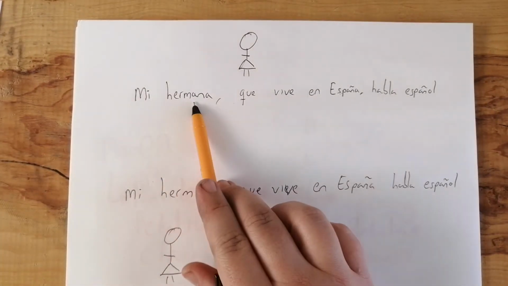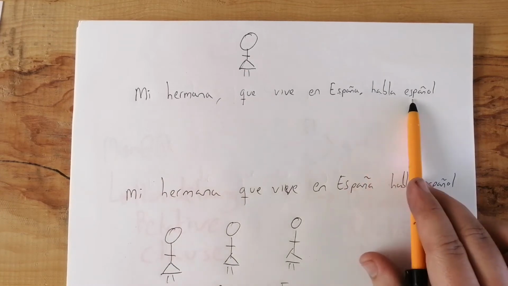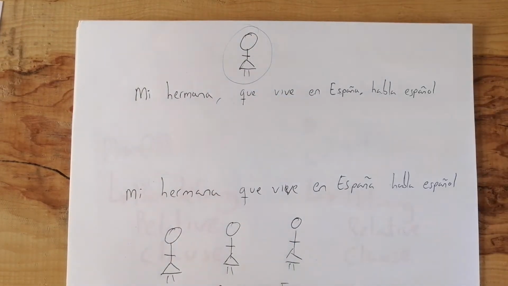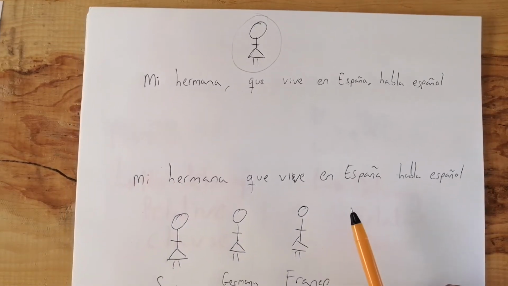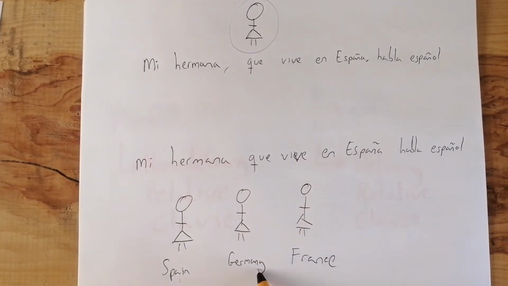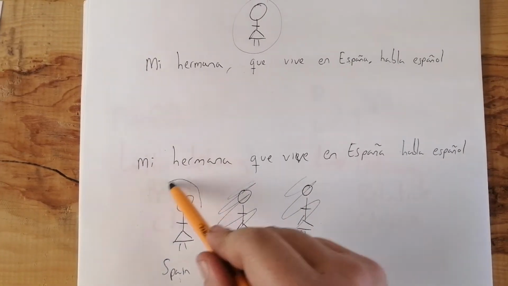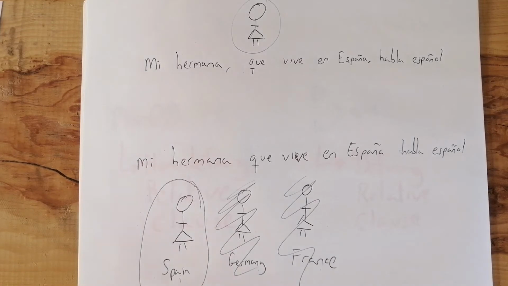One more example. Mi hermana, que vive en España, habla español. We've got just one sister here, and that same one is the one who speaks Spanish. However, mi hermana que vive en España habla español. We've got one that lives in Spain, one that lives in Germany, and one that lives in France. Well, we're not talking about you. We're talking specifically about this one. So that's a defining relative clause. It defined which person we were talking about.